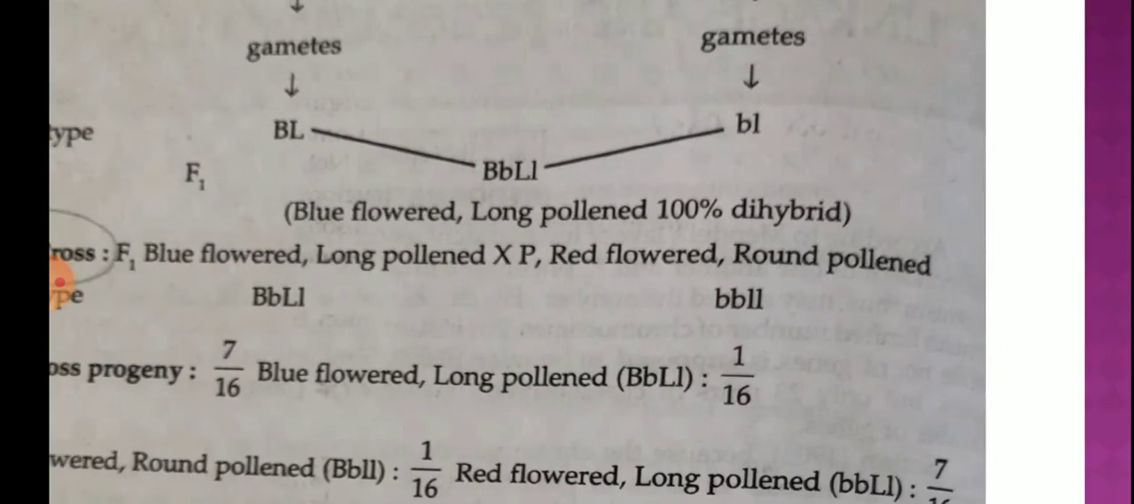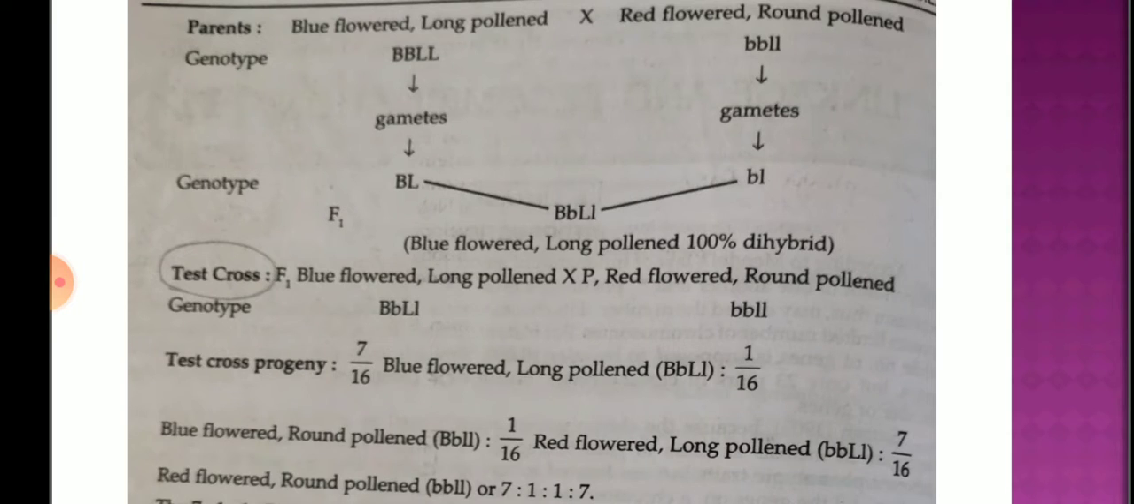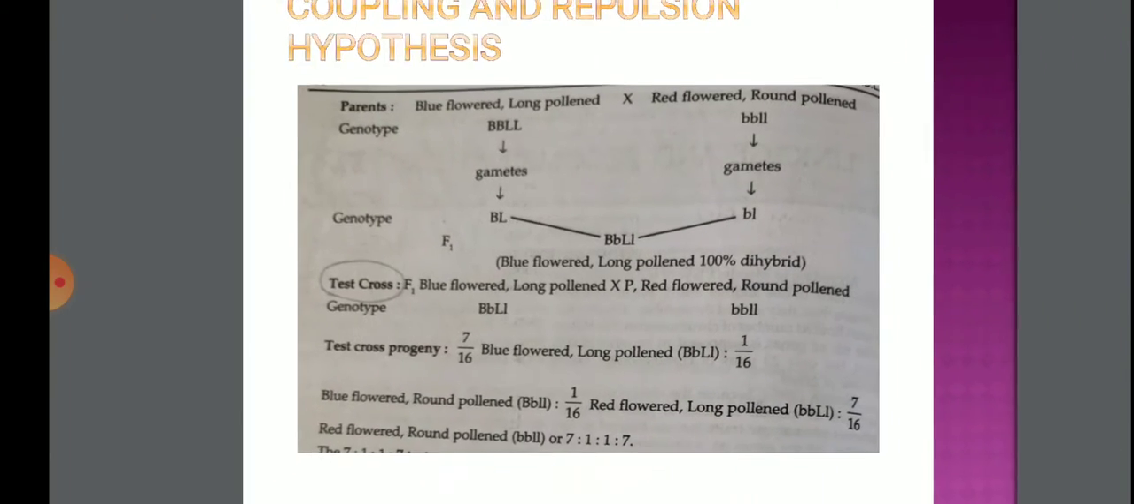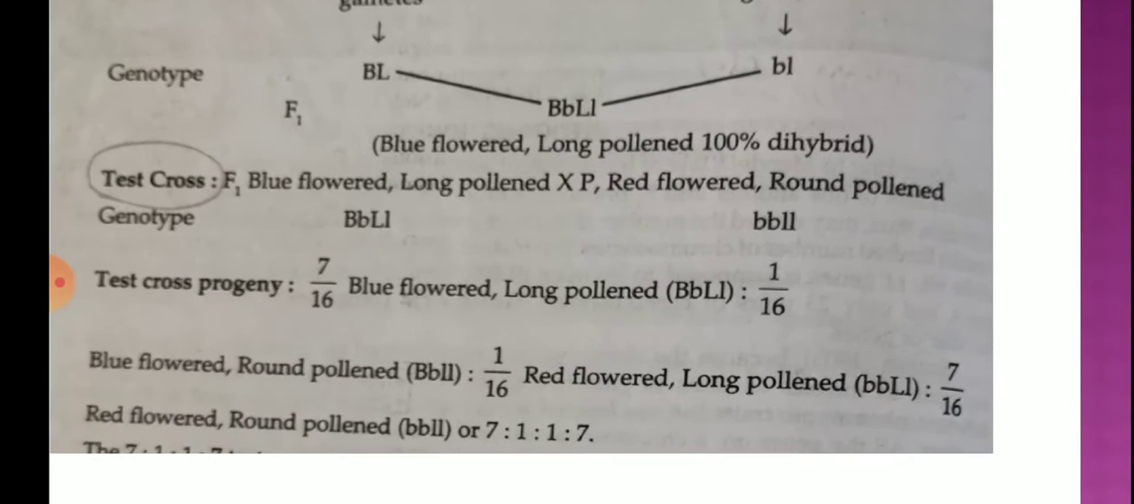And what is genetic repulsion? In this, one dominant and one recessive allele which come from different parents try to remain away from each other. This gives a very low percentage, the 1:1 ratio.